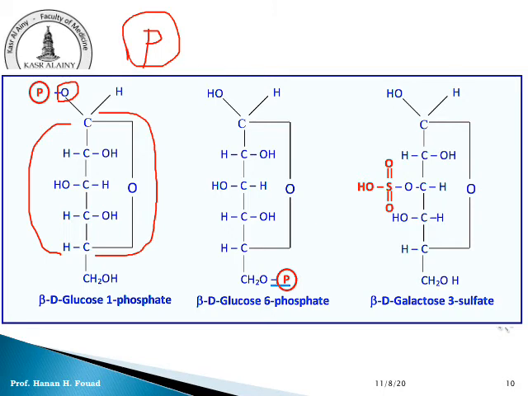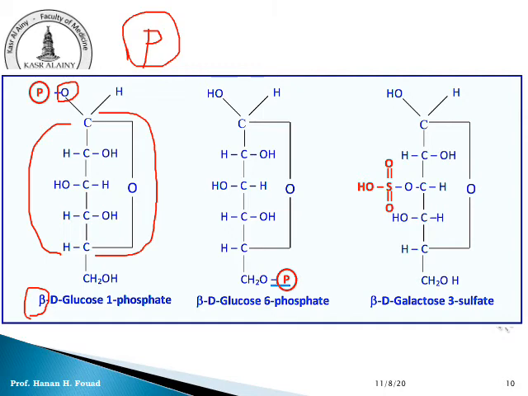So this is an inorganic acid attached to an alcohol. It makes an ester bond. This is glucose 1-phosphate. Why is it beta? I discussed beta and alpha in lecture number 1. Beta because the hydroxyl group at carbon number 1 is oriented to the left.